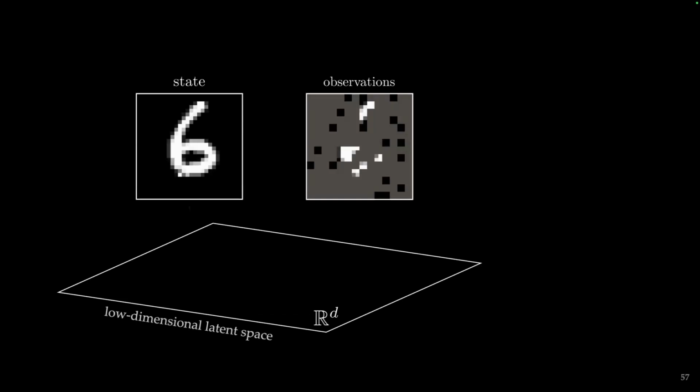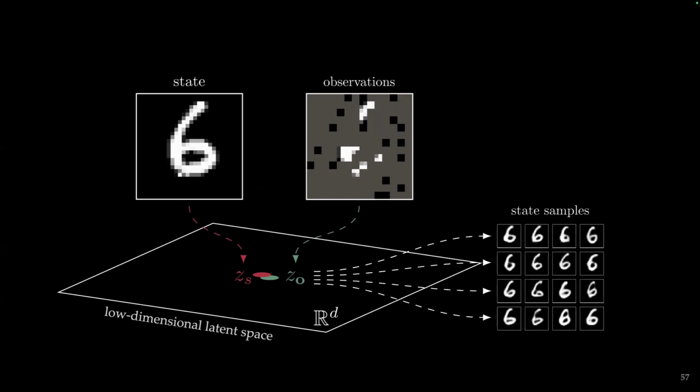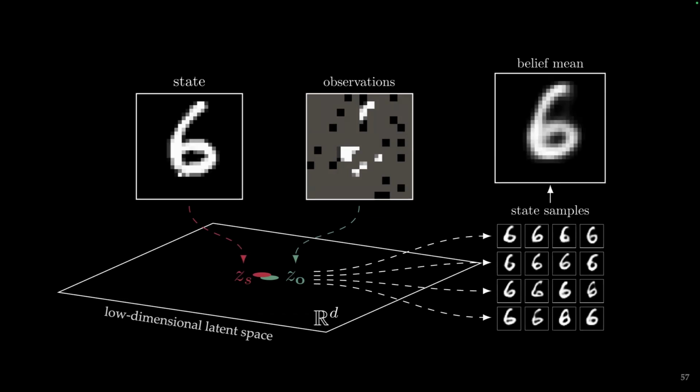So the idea is if I give you some prior knowledge, you can learn from it to try to understand what could be hidden from this particular set of observations. So the way we'd like to do this is if we have our state and observation, we want to map to some low dimensional latent space that is shared between the two. So we can map the state to this low dimensional space. We can map the observations hopefully close to that state in the low dimensional space, and then be able to use just the observations to sample new states that are conditioned on observations, meaning that they're consistent with those observations. You can see most of these are sixes. Yes, there's an eight that's stuck in there because it might be able to fit here. And then we can do things like take the mean or something to make decisions off this as our belief.